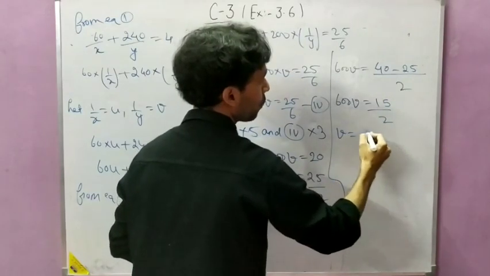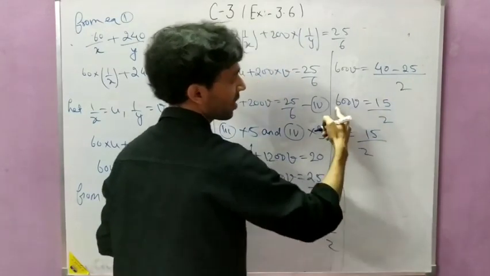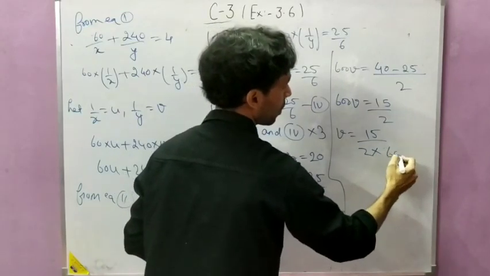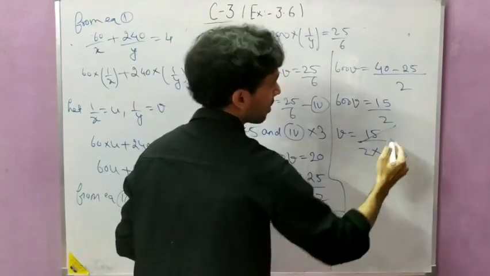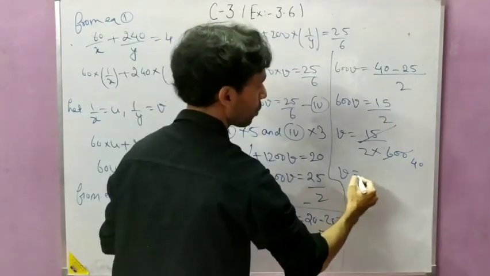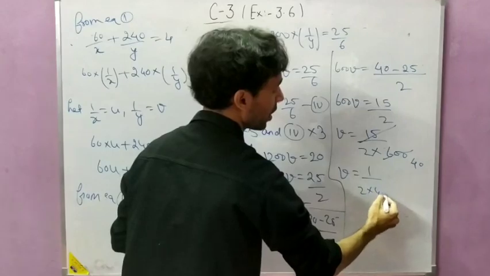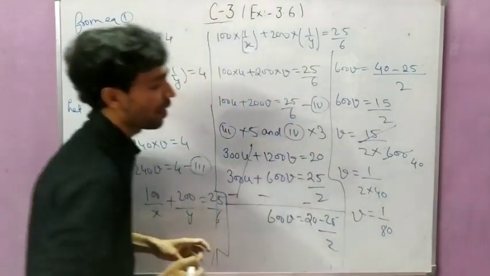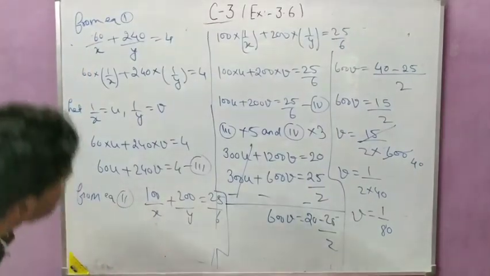Now v equal to 15 upon 2, and this 600 will multiply to the denominator. So this will be cancelled, 50 and this is 40. So v equal to 1 by 2 into 40, so v equal to 1 by 80. So the value of v is 1 by 80.